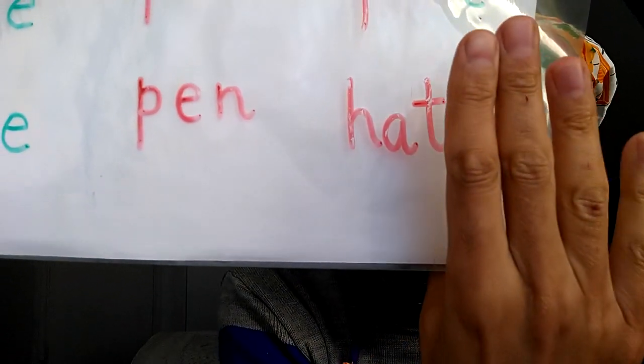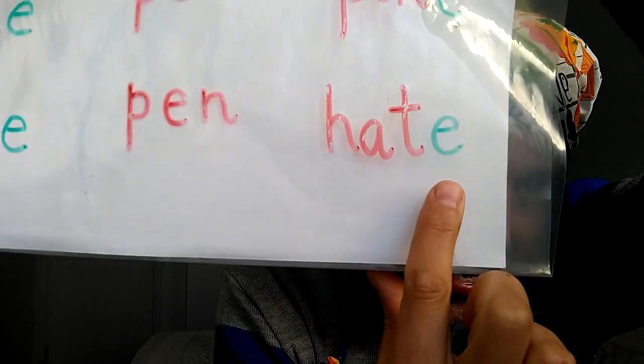Hat, hat, and hate. They are very similar, but something at the end changes the pronunciation of the word. So, hat and hate. Good job! So remember, when you are reading and you see a word with the sound E at the end, remember it becomes silent and gives all the strength to the vowel before.